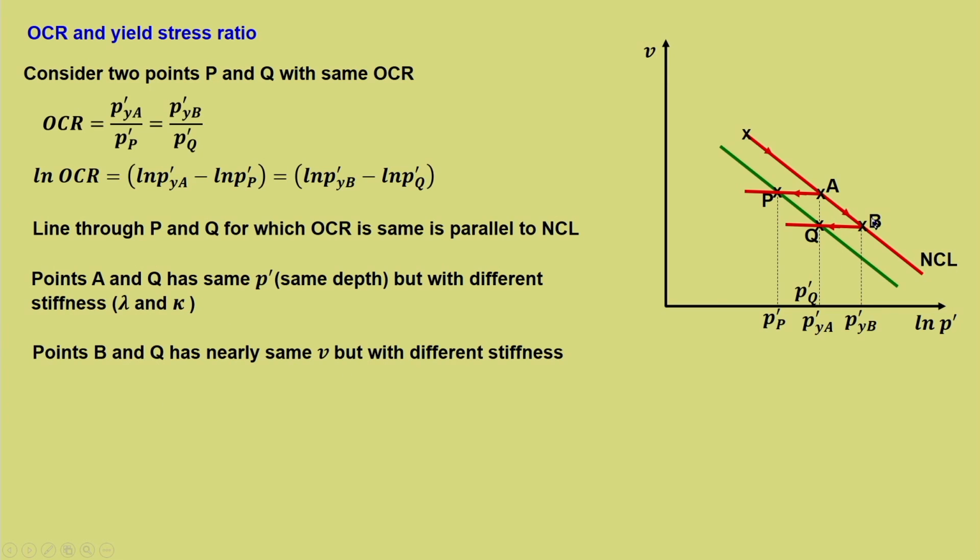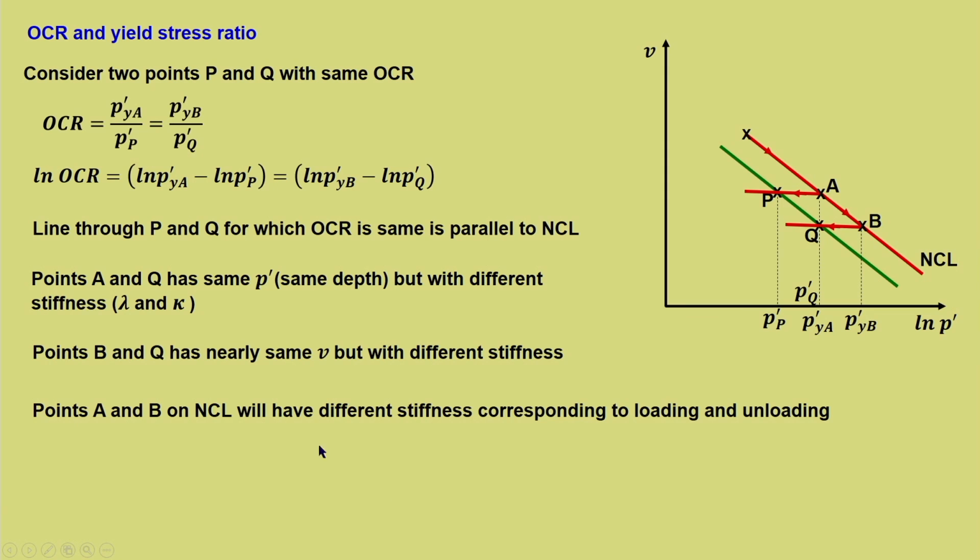Points B and Q have nearly the same specific volume. Why? Because it is on the unloading line, so the amount of regain of V will be marginal. So B and Q have practically the same specific volume, but they can be considered of different stiffness. Why? B is on NCL, so it will have a stiffness of lambda, whereas Q has a stiffness of kappa.